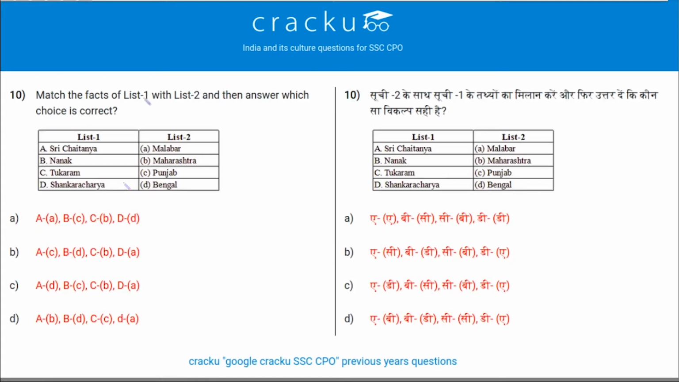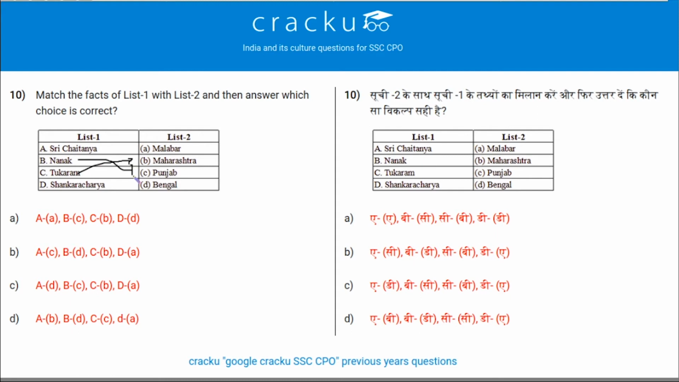Next question. Match the facts of list 1 and list 2, then answer which choice is correct. List 1 has some names and list 2 has places, like where they belong or their birthplaces. So we know Saint Tukaram is one of the Bhakti movement saints. He was from Maharashtra. So C is B. Guru Nanak is the founder of the Sikh religion. He is from Punjab. That is B is C.